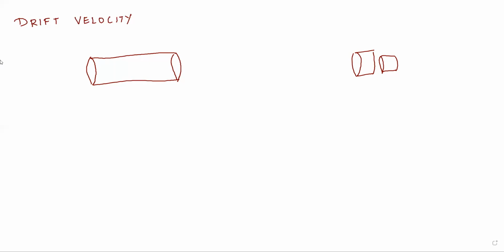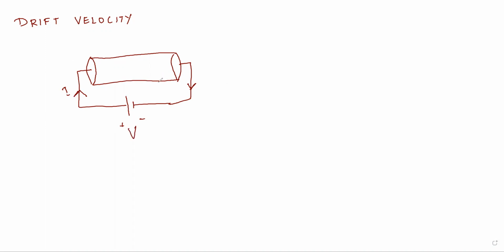Now let us connect this conductor to a battery with the help of copper wire. I'll connect it to a single battery. Which one is the positive end and which is the negative end? This is positive and this is negative. Therefore current flows from positive to negative. I'll name the current I. Now let V be the potential across this conductor.